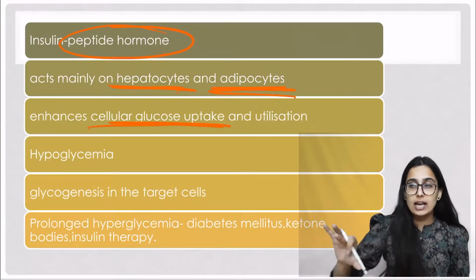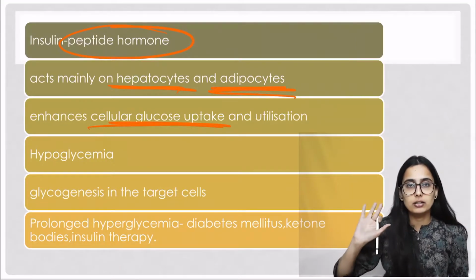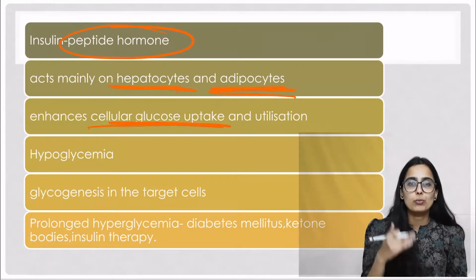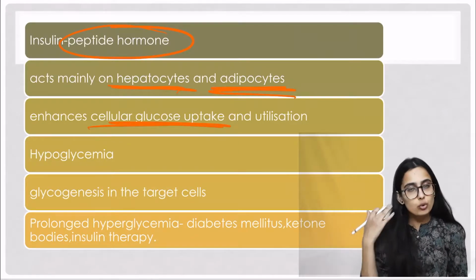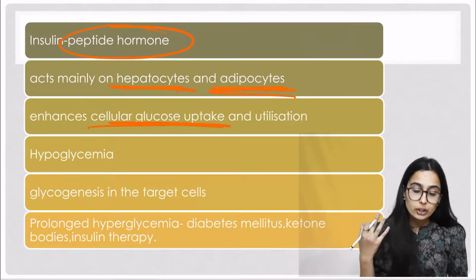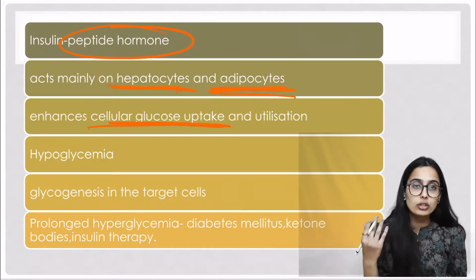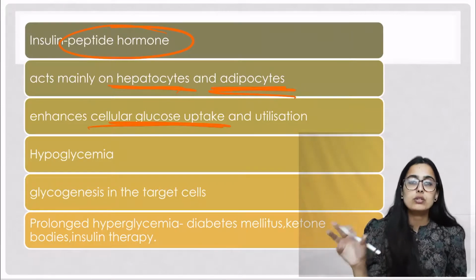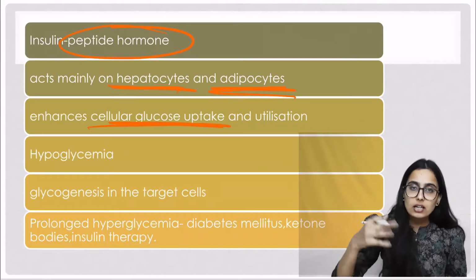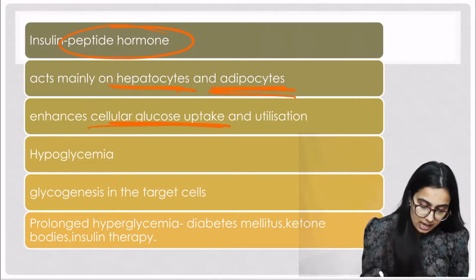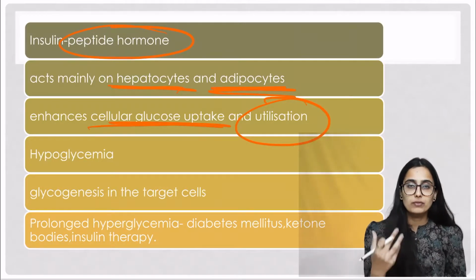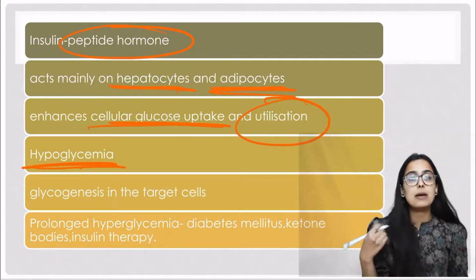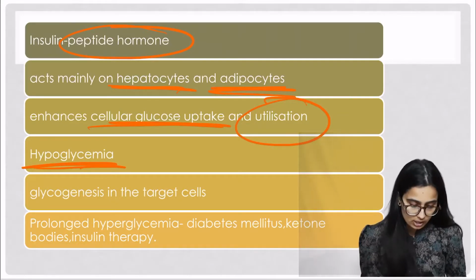अब इंसुलिन आया, इंसुलिन ने एक्ट करा सेल्स के ऊपर. तो अब इंसुलिन का क्या काम है? It is a hypoglycemic hormone, so it will decrease the glucose concentration in the blood. So how will it do that? It will enhance cellular glucose uptake. So cells ज़्यादा ग्लूकोज लेने लगेंगे ब्लड से, and they'll utilize more glucose, and because of that the concentration of glucose in the blood will decrease. So it causes hypoglycemia, that is decreased glucose concentration in blood.